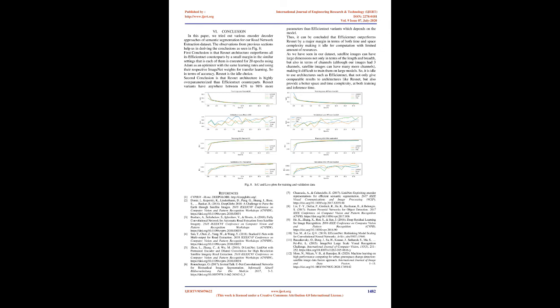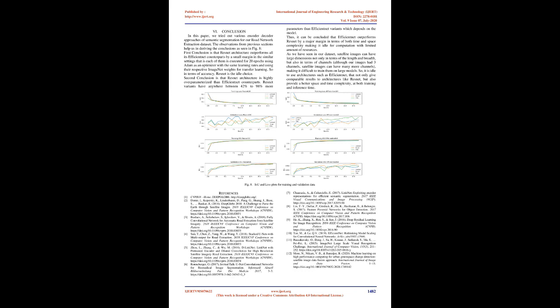6. Conclusion. In this paper, we tried out various encoder-decoder approaches of semantic segmentation for our road network extraction dataset. The observations from previous sections help us in deriving the conclusions as seen in Fig. 8. First conclusion is that ResNet architecture outperforms all its EfficientNet counterparts by a small margin in similar settings, that is, each of them is executed for 20 epochs using Adam as an optimizer with the same learning rates and using their respective ImageNet weights for transfer learning. So in terms of accuracy, ResNet is the ideal choice.